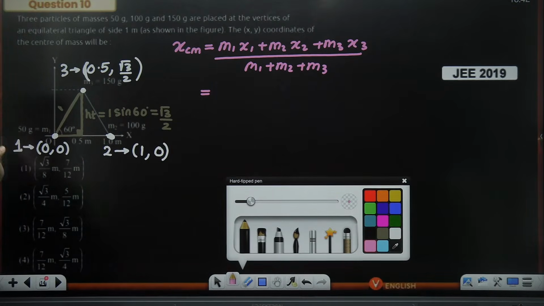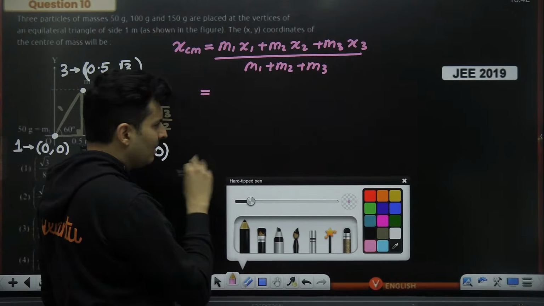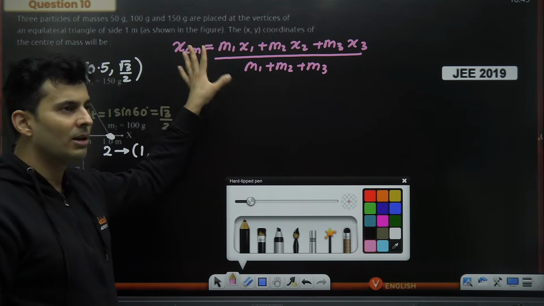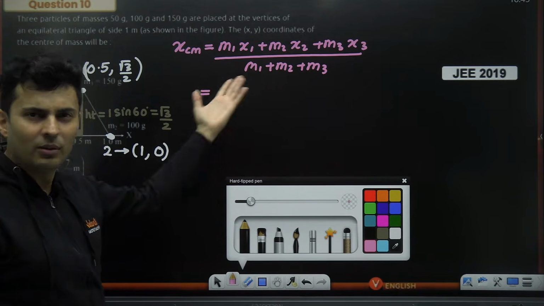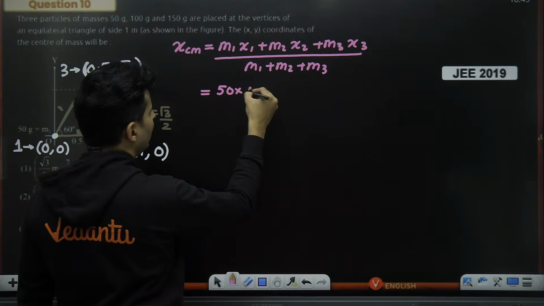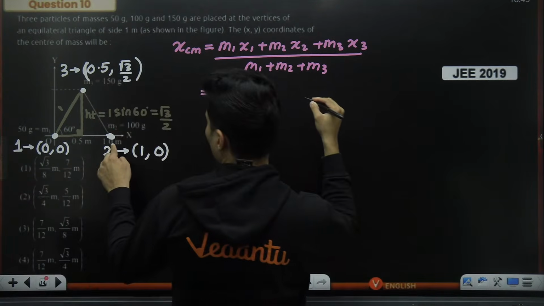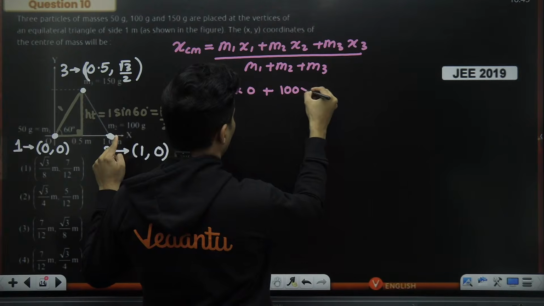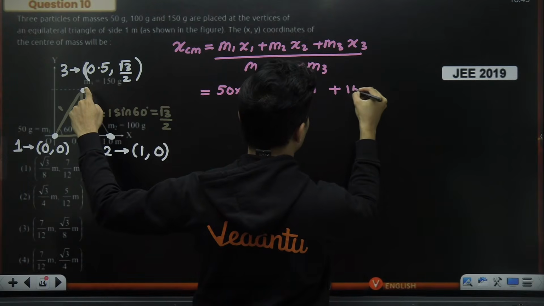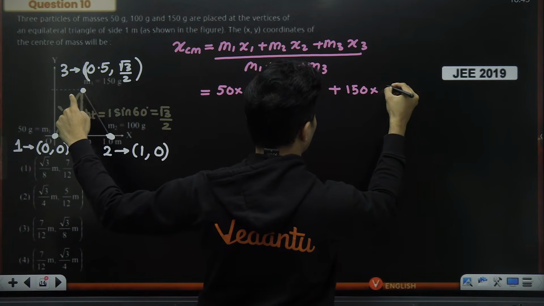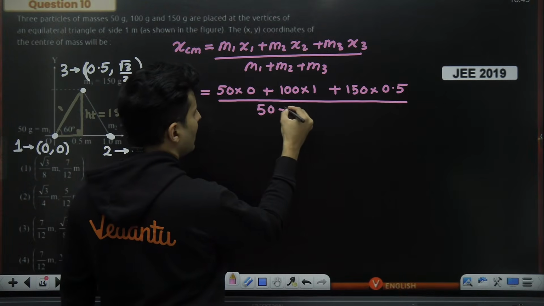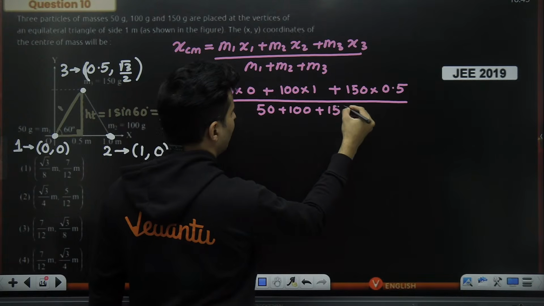Mass number 1 is 50 grams. We'll keep the question in grams because anyways the units will cancel. That is another trick to remember. Don't sit and convert mass of grams to kgs because anyways it will get cancelled, right? Mass is there on the top and bottom. So 50 grams, x coordinate is 0, plus mass number 2 is 100 grams, the x coordinate is 1, plus mass number 3 is 150 grams and the x coordinate is basically 0.5. Whole thing divided by the total mass, which is 50 plus 100 plus 150.